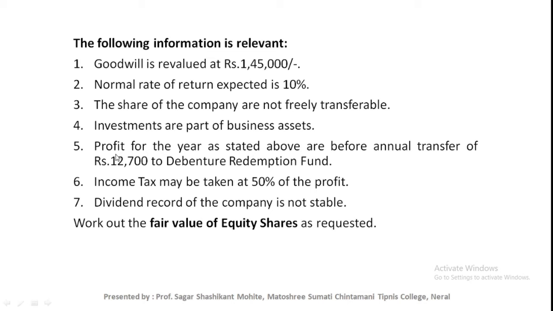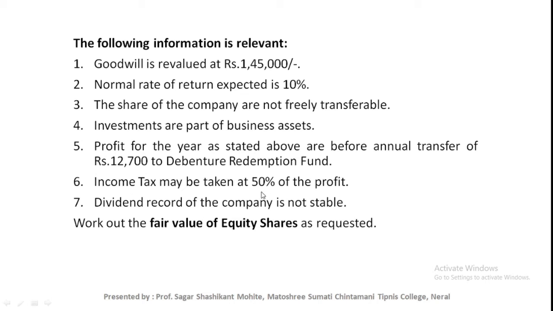Next, profit for the year as stated above is before annual transfer of rupees 12,700 to the debenture redemption fund. So before calculating the final FMP, we need to consider this point, that we need to transfer rupees 12,700 to the debenture redemption fund.